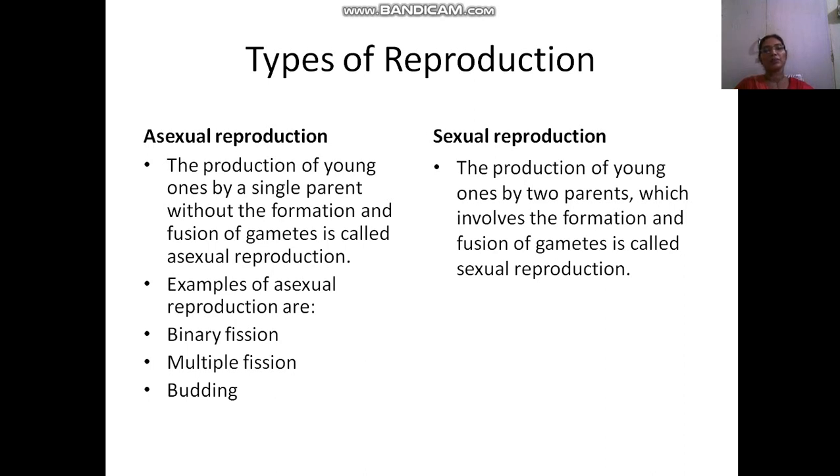Some examples of asexual reproduction are given here. In the slide you can see binary fission, multiple fission and budding are examples of some methods of asexual reproduction. Now we are going to learn in detail all these methods of asexual reproduction in animals. So in the next video we will learn in detail about it.